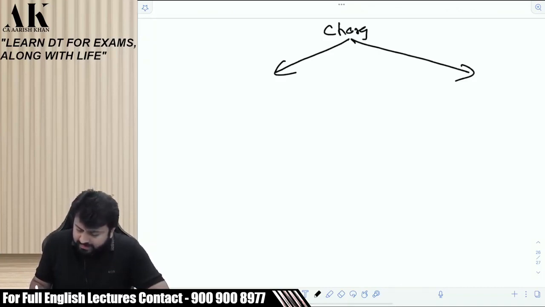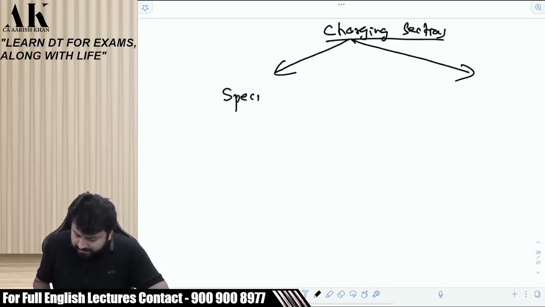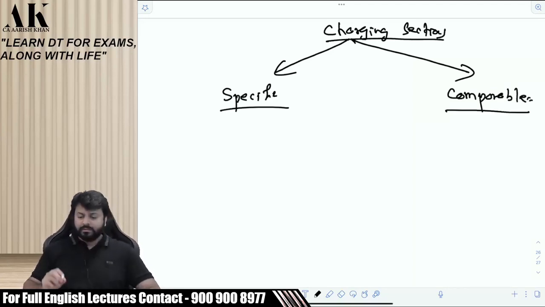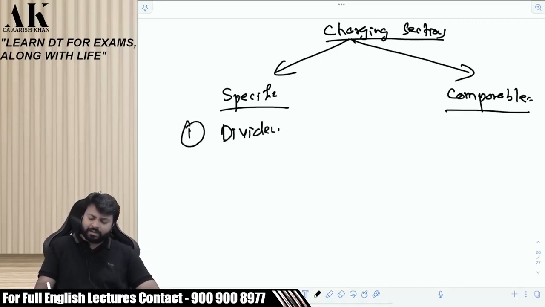There are different kinds of charging sections under income tax law. One is called specific charging sections. One is called comparable charging sections. Let me give you an example. Specific charging section: dividends will always come under what? A specific head. Right? You do not have to compare with any other head.